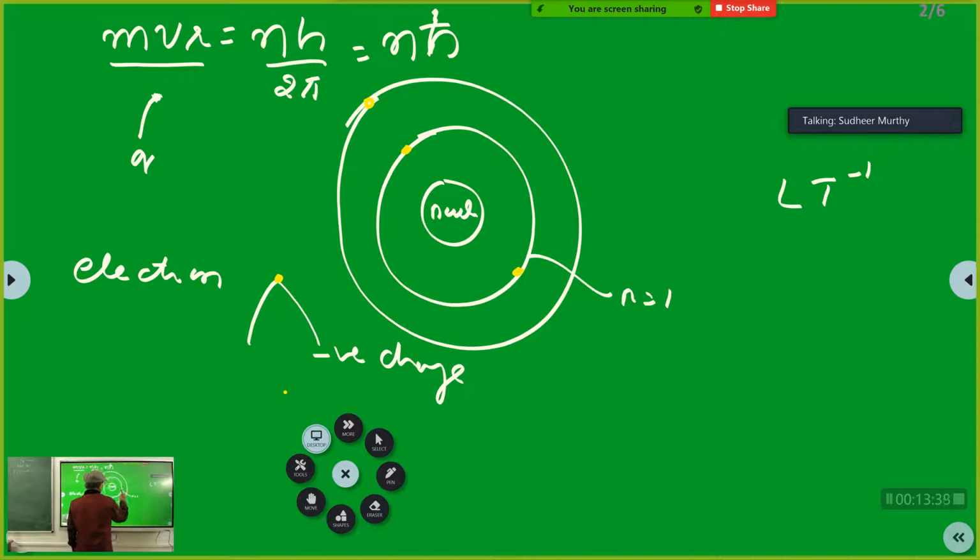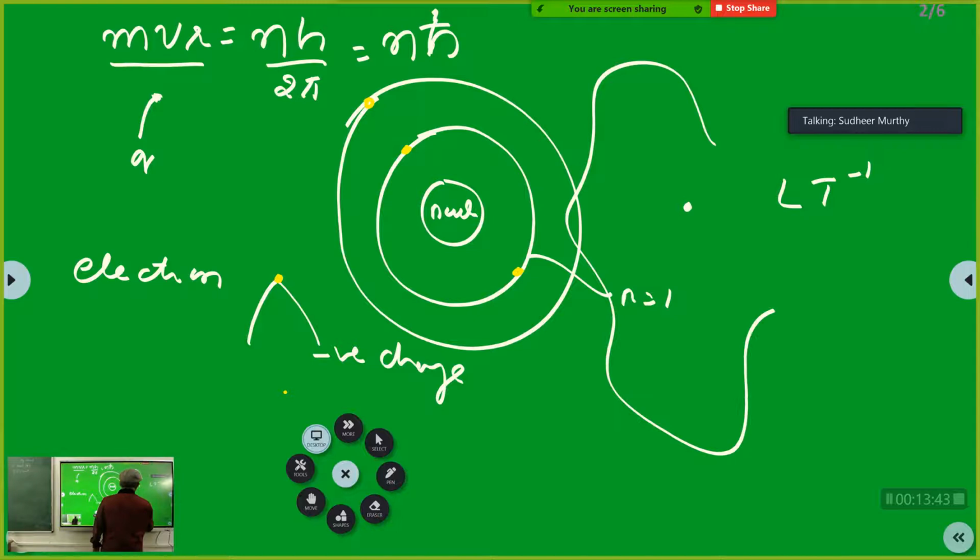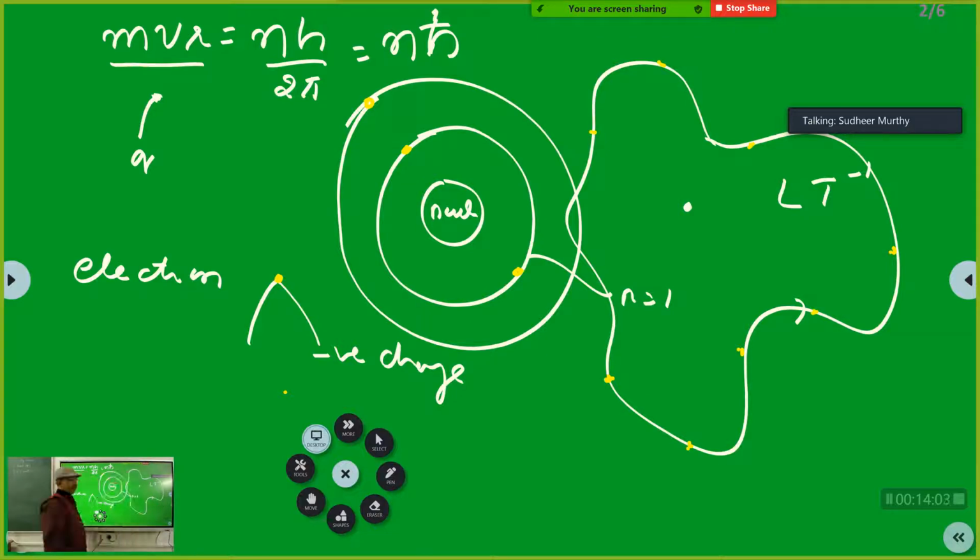So what does it mean? Supposing this is the nucleus, the electron can be moving in this path, not orbit. Understood? The electron can be moving like this. But whether you locate the electron here or here or here, what is common to the electron at all these points? There is one physical property that is common at all these points. What is that physical property?